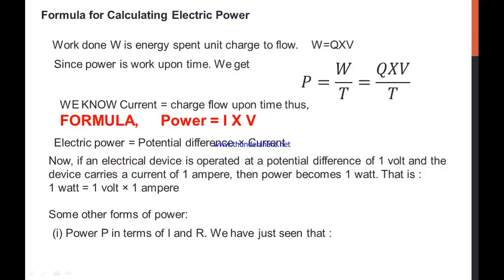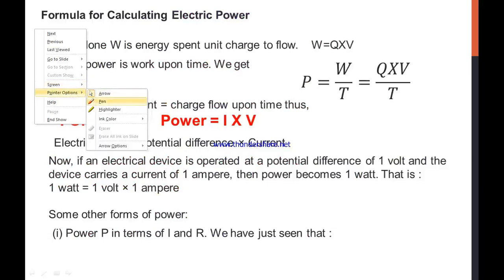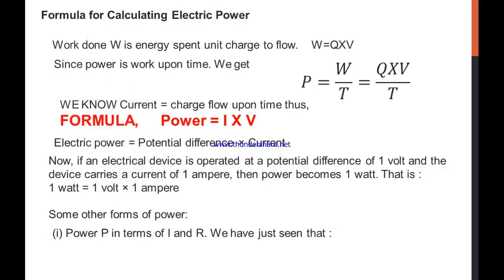Now we will see the formula for calculating the electric power. We know that work done is the energy spent on a unit charge to flow. We already have the formula W is equal to Q into V, or V equal to W upon Q. We know the power is the ratio of W upon T, so now put the value of W here. We can write Q into V upon T.